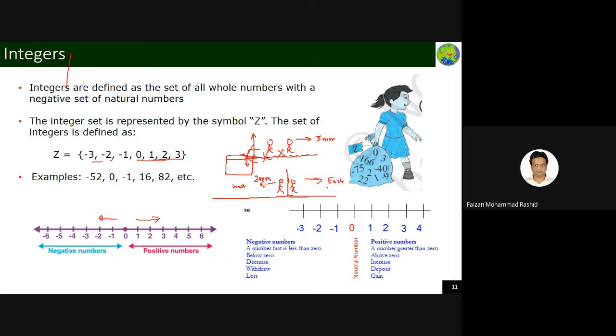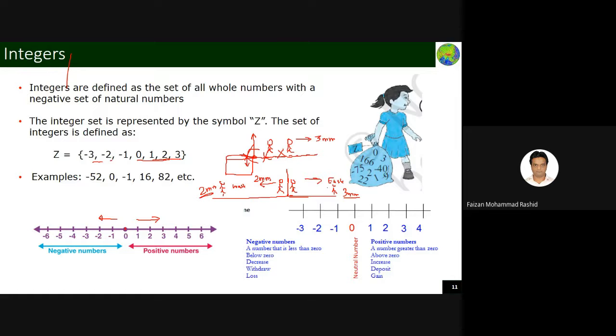He traveled, and after some time he reached here, and after some time this guy reached here. He traveled 3 meters and he traveled 2 meters. So you will tell that this guy traveled 3 meters and this guy traveled 2 meters.